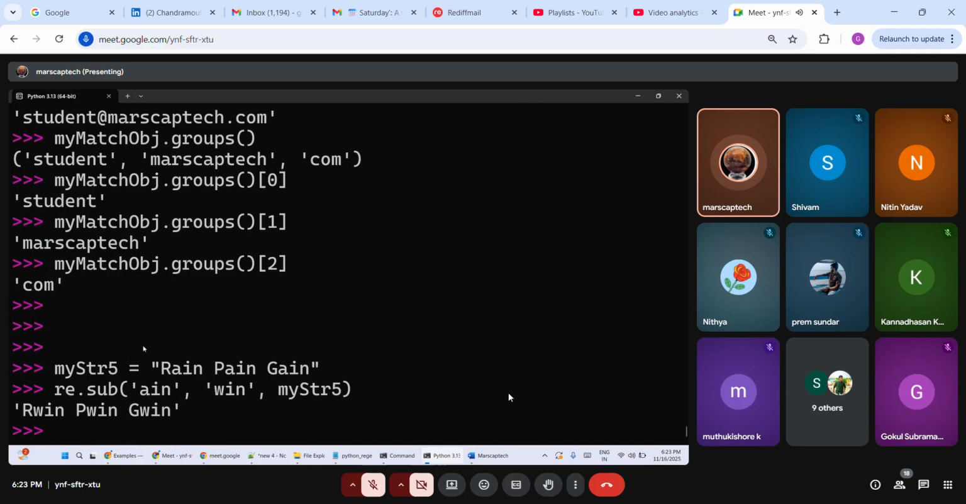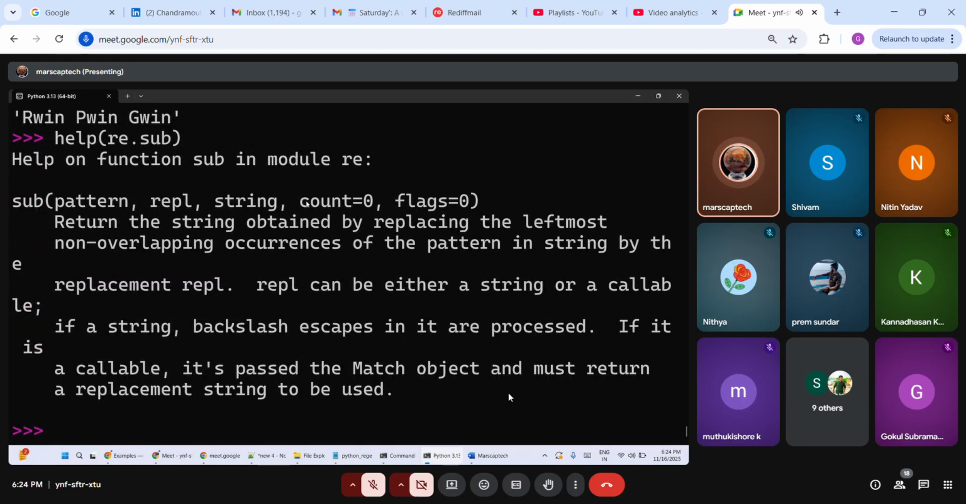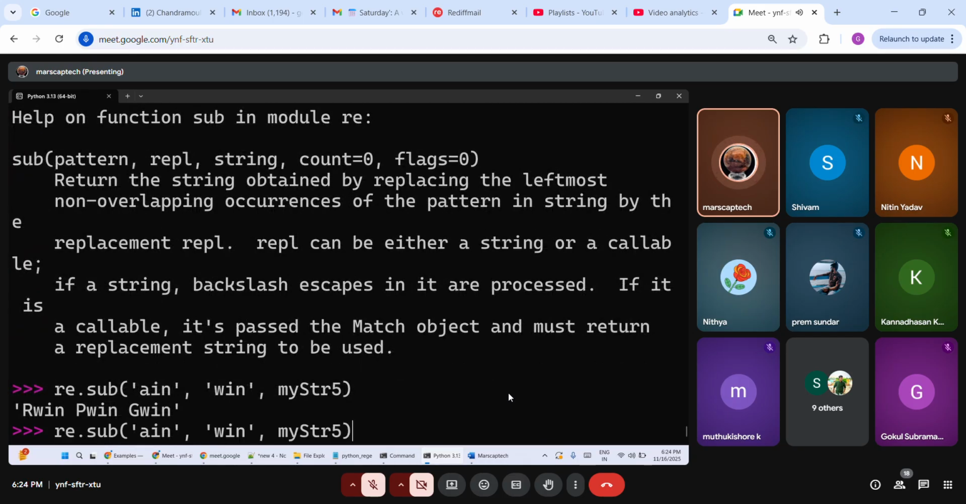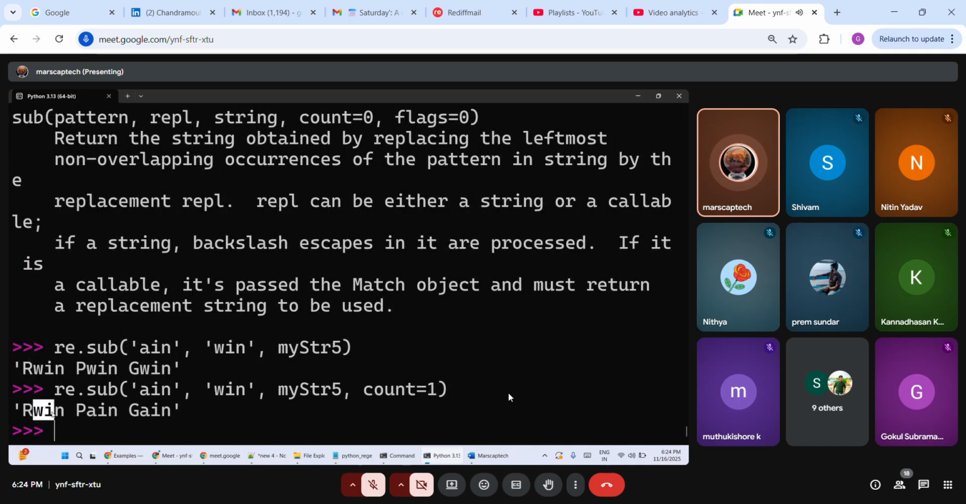If you see, this yen got changed, this yen got changed, this yen also got changed. Now, if I want to do that only 2 times or 3 times, then you should use a count. So for that, in re dot sub, you can also specify count. If you do it like this, everything is getting changed. But now if you say count equal to 1, it does the change only 1 time. So only the first yen got changed to win, but the next ones did not get changed. That is the purpose of giving count.